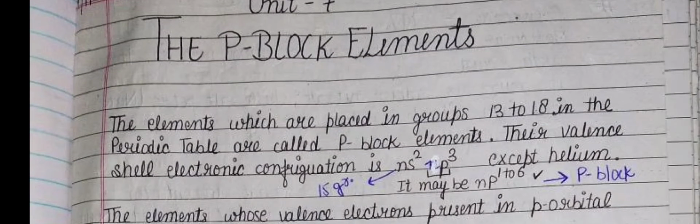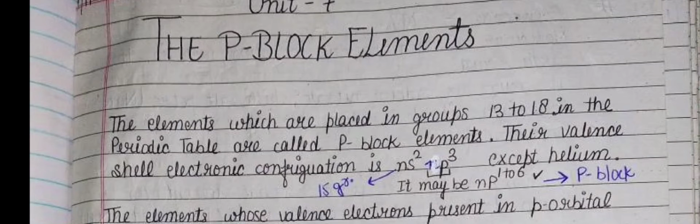The elements which are placed in groups 13 to 18 in the periodic table are called p block elements because their last valence electron is filled in the p orbitals. That's why they are called p block elements. Their valence electronic configuration starts from ns2 np1 to 6 if I am talking about all 6 groups.